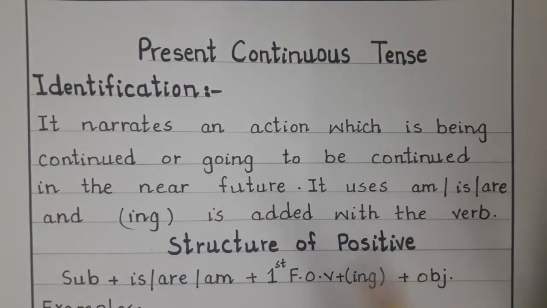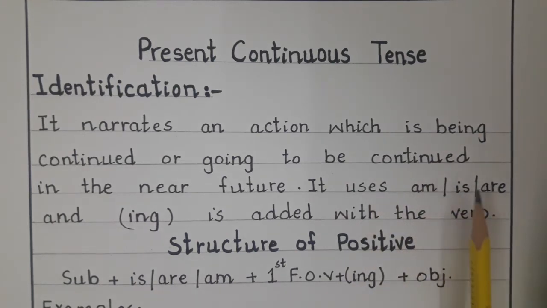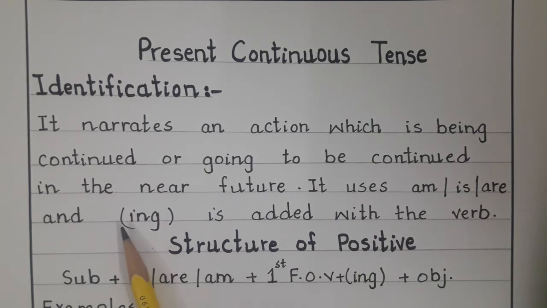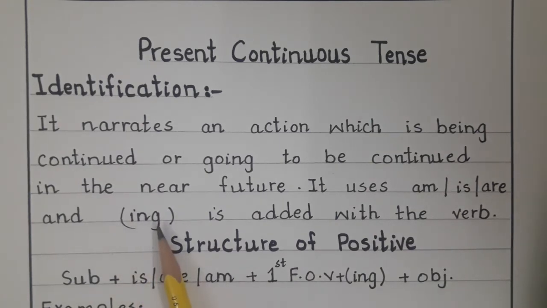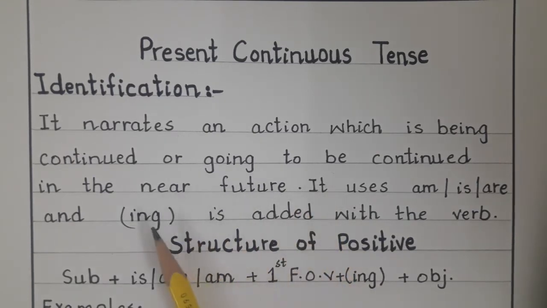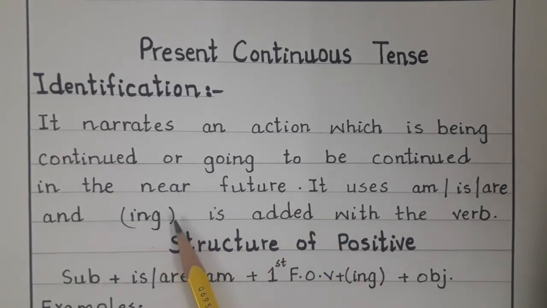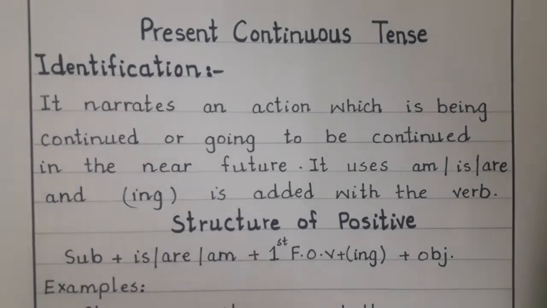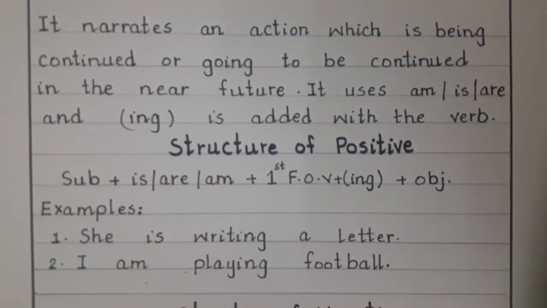Students, in the present continuous tense, we will use is, are, am as the helping verb, and with the first form of verb we will add ing. It's very easy. All the continuous tenses are the same. With all the continuous tenses we will use the ing form of verb. Okay, next move, the structure of positive.